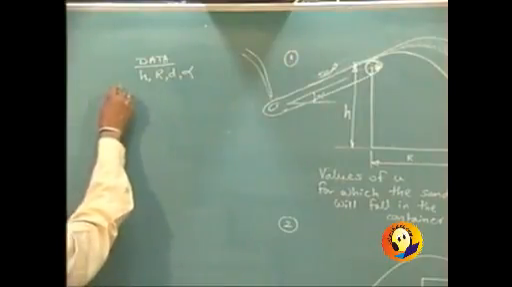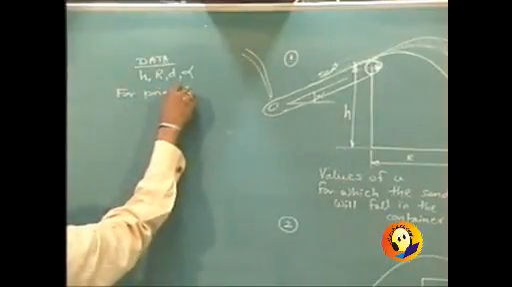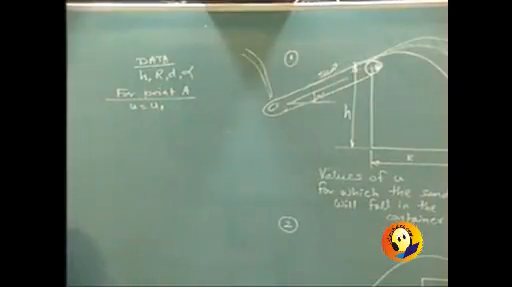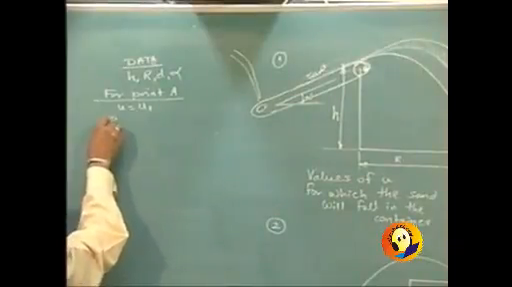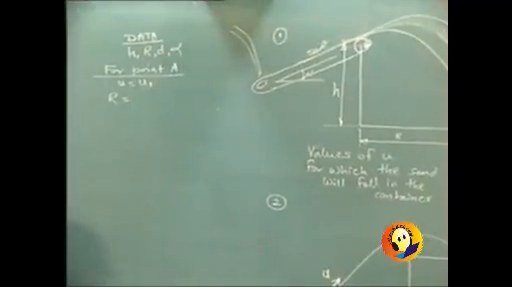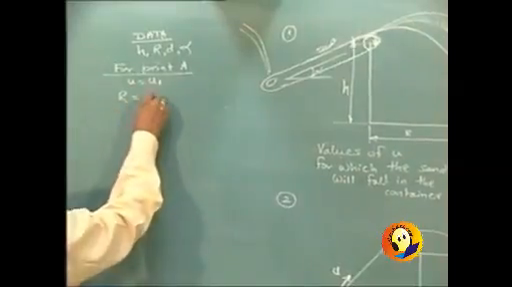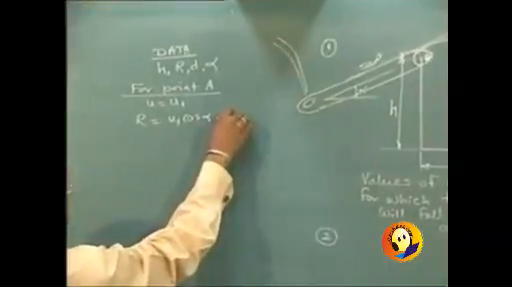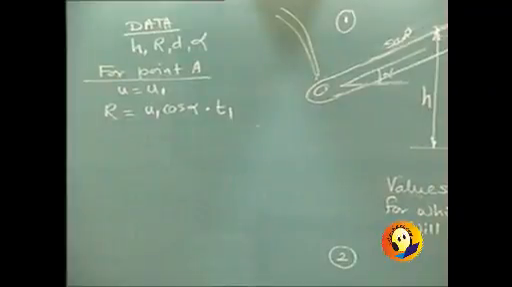So when we start solving the problem, it is for point A. We will consider let u is equal to u1. Now obviously the range r is to be covered, so I can write the equation directly by applying s is equal to ut plus half at square. By applying the formula s is equal to ut plus half at square in the horizontal direction, it will be simply u1 cos alpha into the time, say t1. So we get the formula for r.